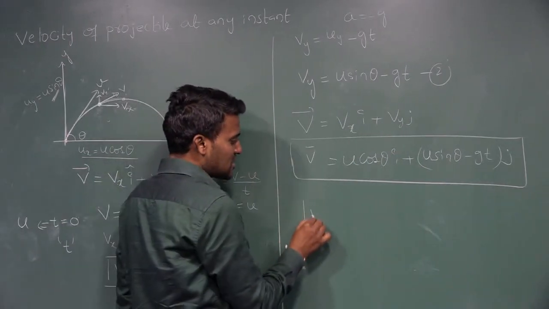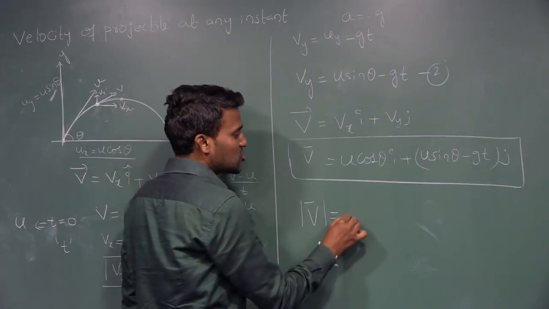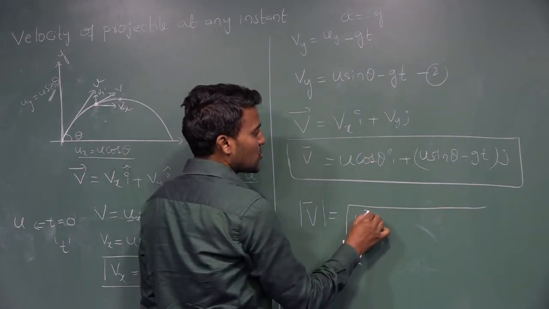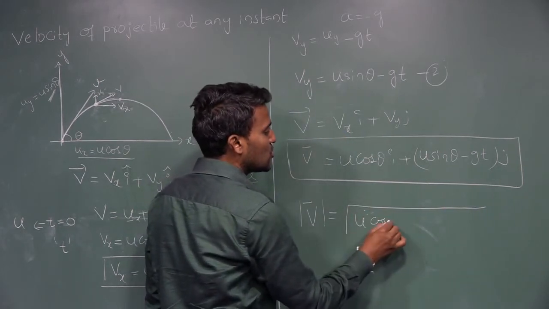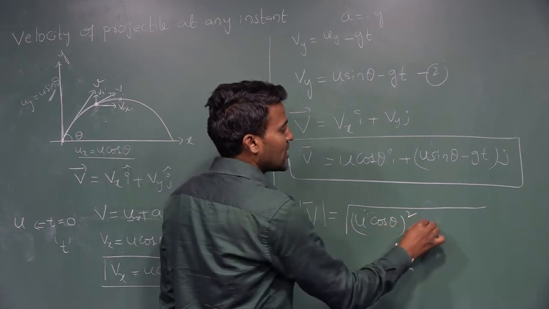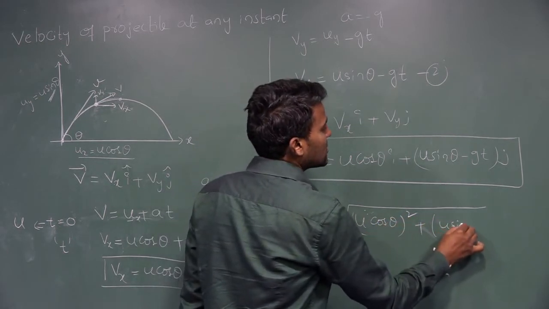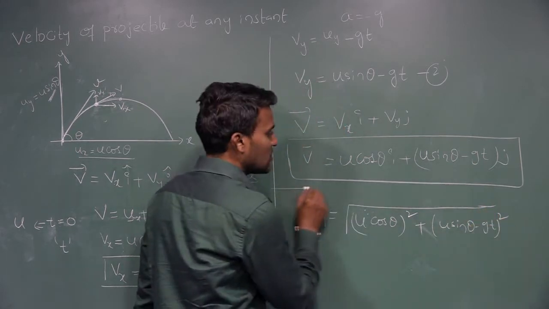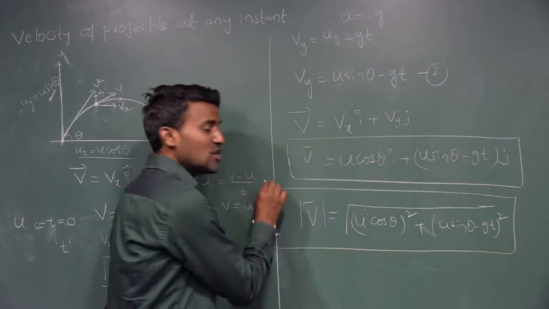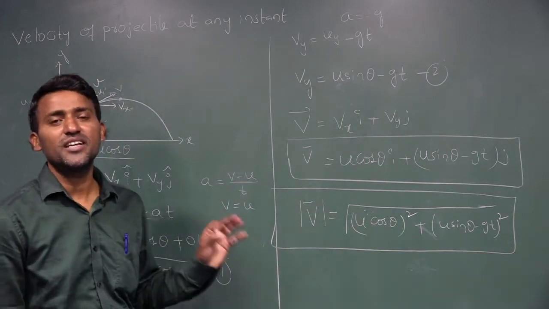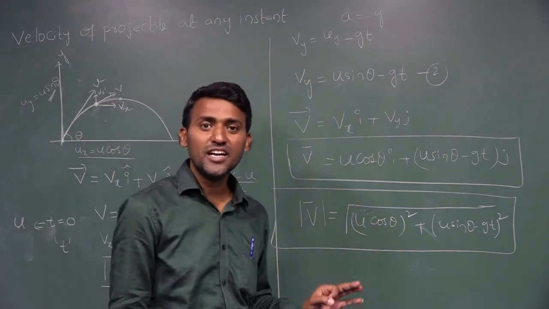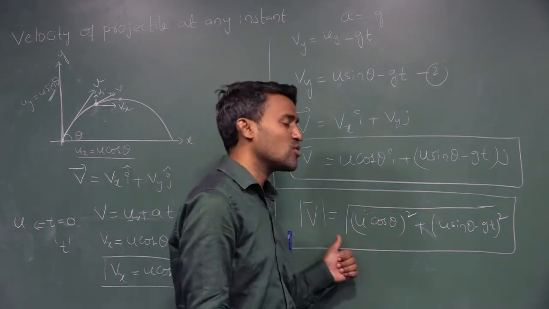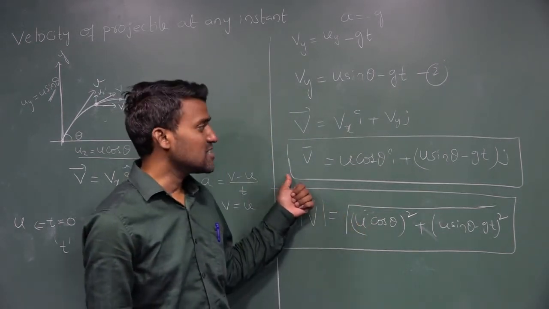This one you can write as the magnitude: V bar is equal to the square root of (u cos theta) whole square plus (u sin theta minus g t) whole square. This is the magnitude of the velocity, the velocity at any instant in an oblique projectile. This is the equation.